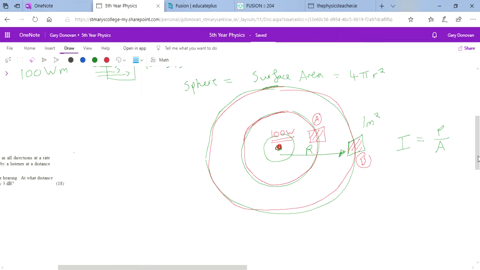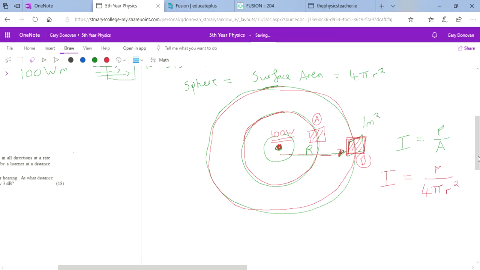And I know it's hard for you to see here because this is 2D, but imagine this is a 3D drawing. Now if we wanted to find out how much energy is at 1 meter squared at a radius r from its original point, what we'd have to use in our area part of the equation is the surface area of the sphere, because that original 100 watts is being spread out over an area of 4 pi r squared.